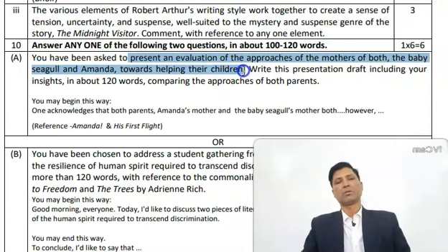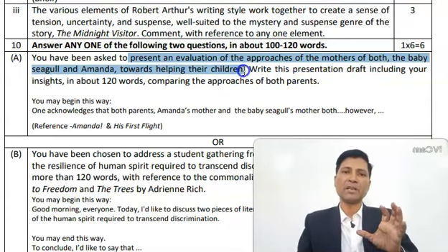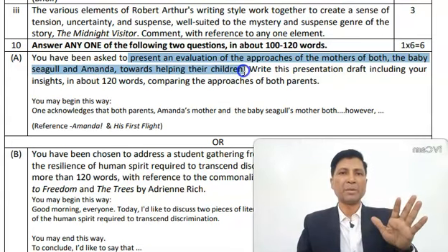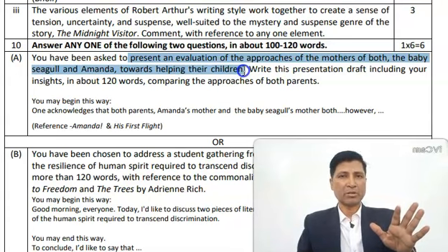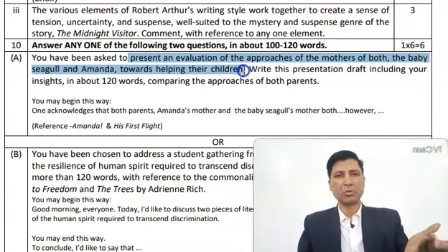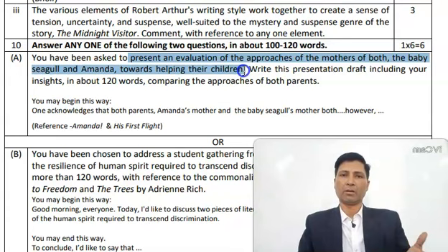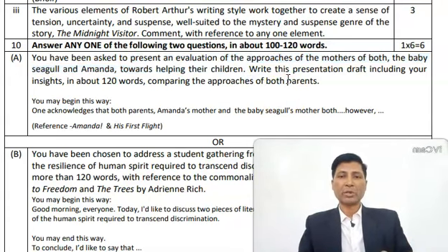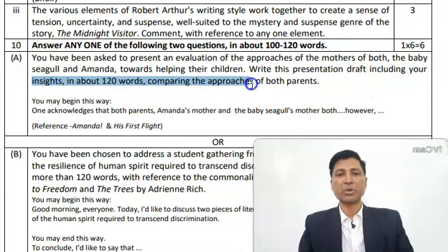Means you have to work as an observer of the approaches adopted by Amanda's mother and baby seagull's mother in the story, his first flight. Now write this presentation draft including your insights in about 120 words comparing the approaches of both parents.